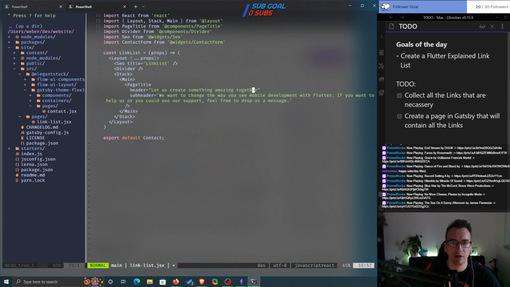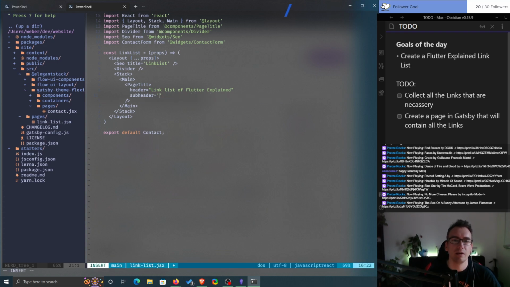And here inside we have CI that. The page title is something like link list of Flutter Explained. And no, CIW, no. CI this, no. CI that, perfect.